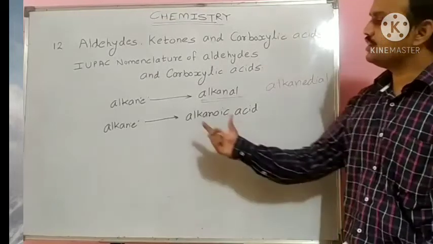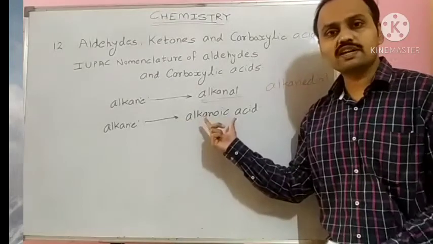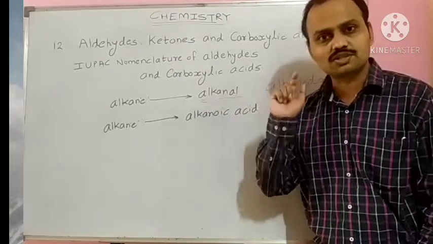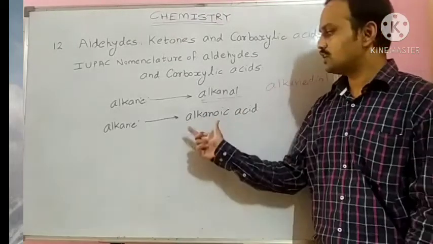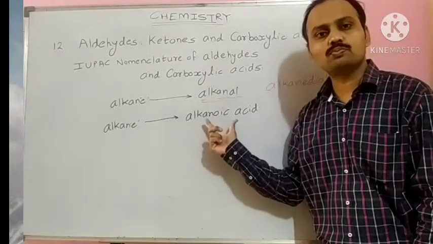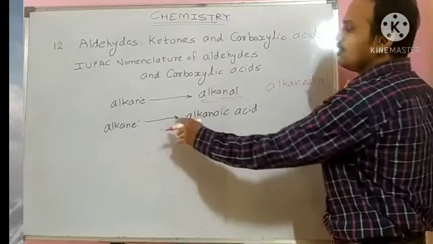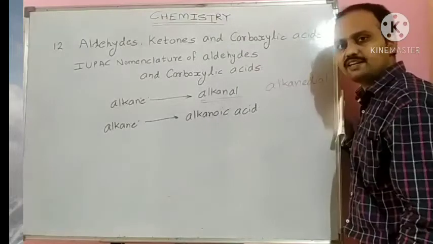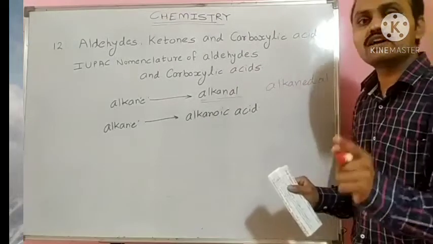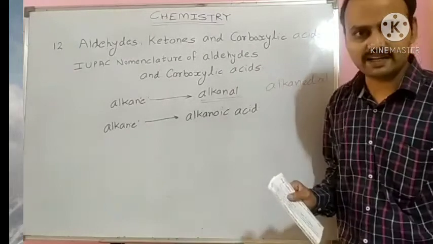In the case of two carboxylic acid groups present in the same structure, the E of the parent alkane is retained and the suffix dioic acid is added.